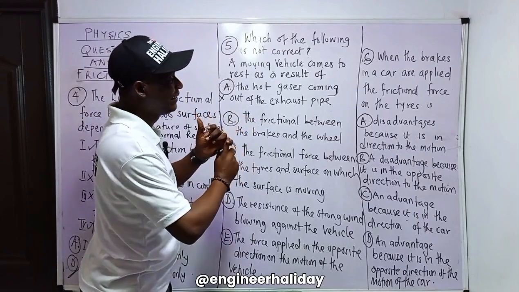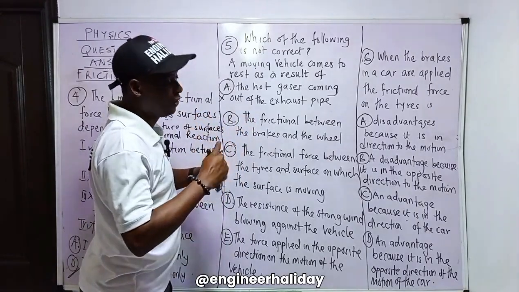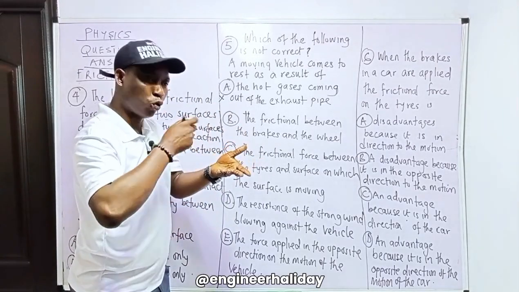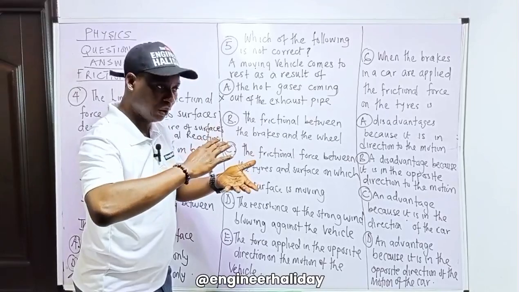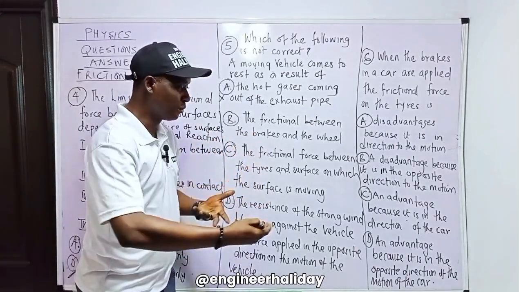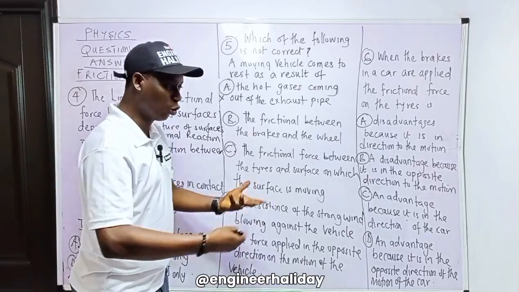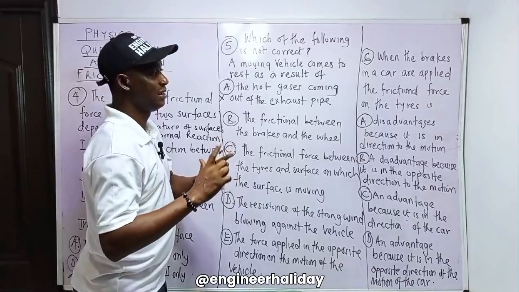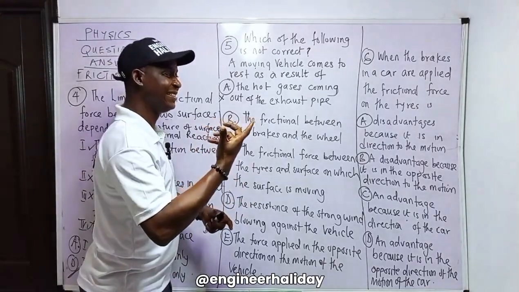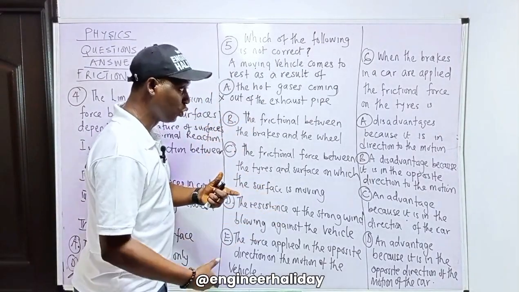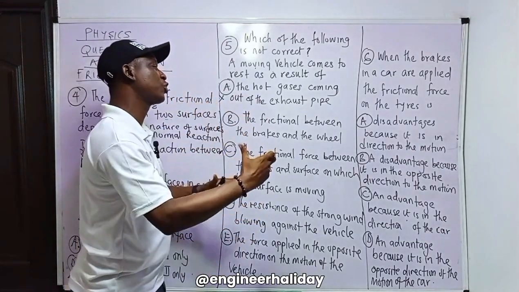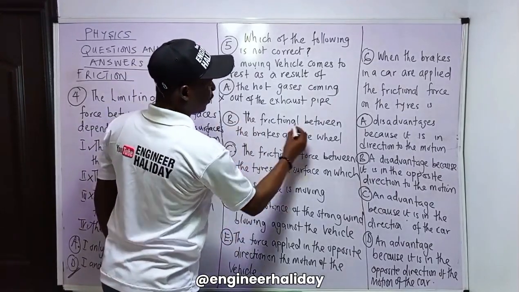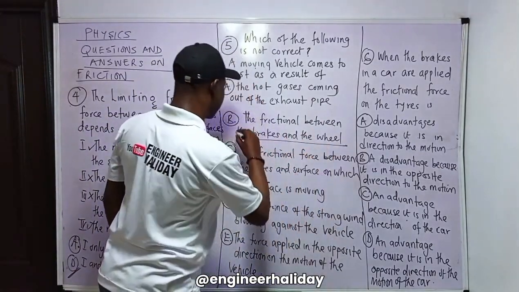Number one, the gripping of the tire. If you check the tires of your car or vehicle, you see that they put lines in there. If all those lines are filed off, you would notice that there will not be proper gripping between the road and the tire. So I believe this question is trying to balance two things: the friction between the wheel and the road, or the surface in contact, and also the friction between the brake and the wheel. So let's go to the options. This one says the friction between the brake and the wheel. Yes, this one makes sense.